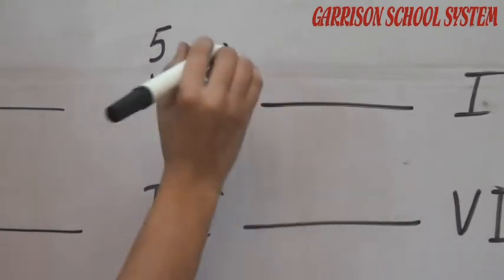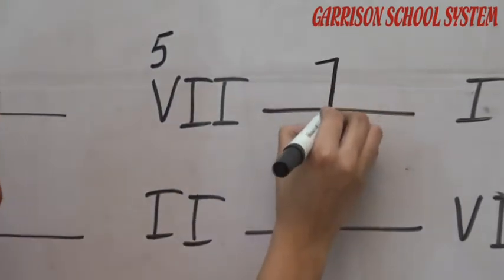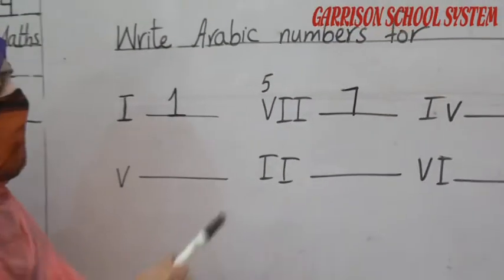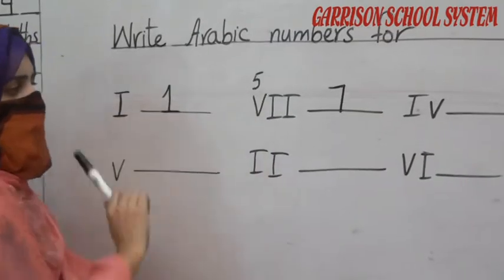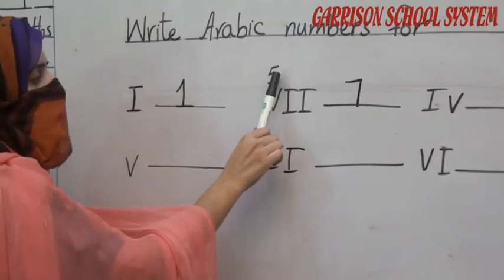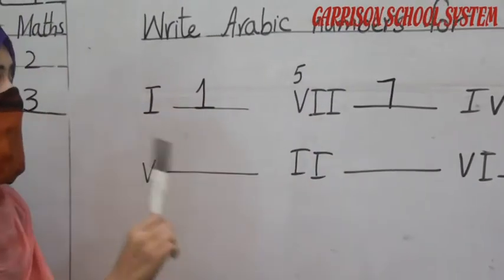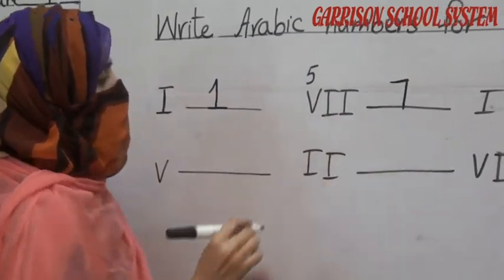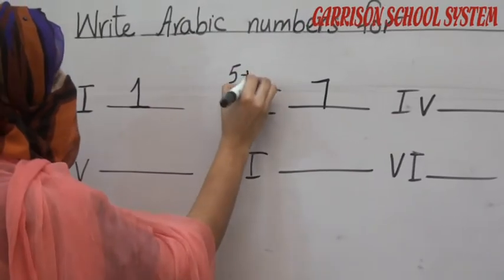So we have to write here number 7. Why? Because V is for number 5, and we add these two I's to the 5. So the answer is 7.